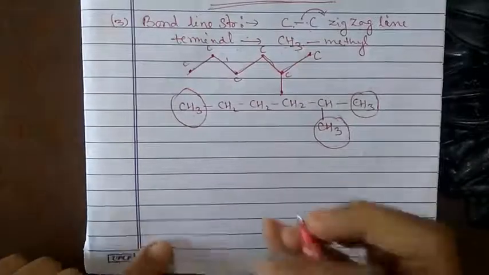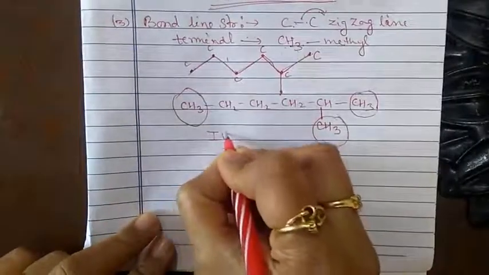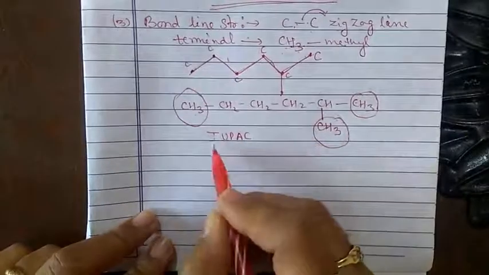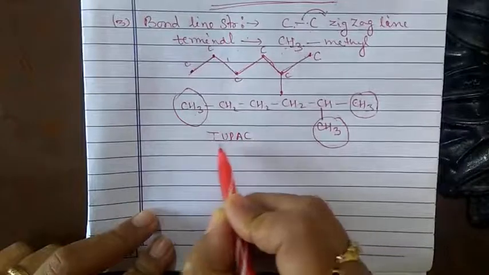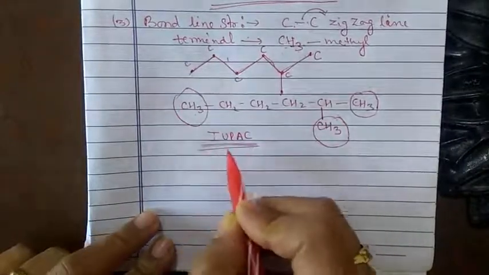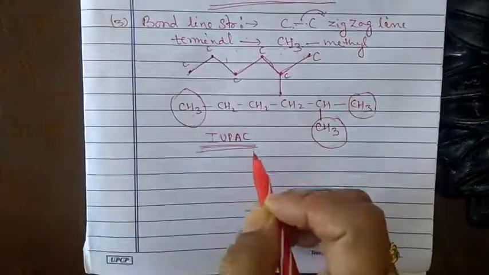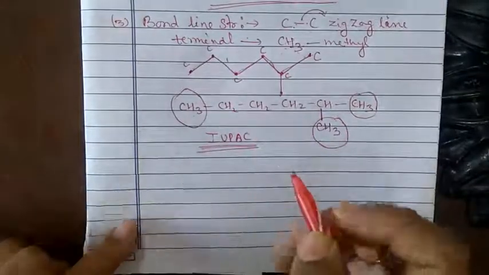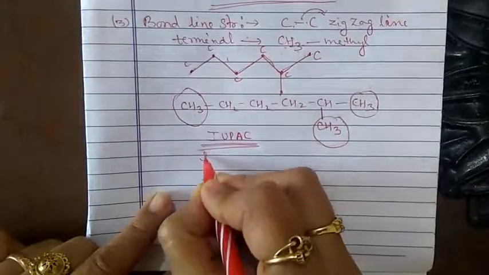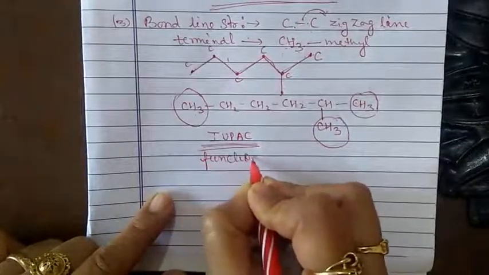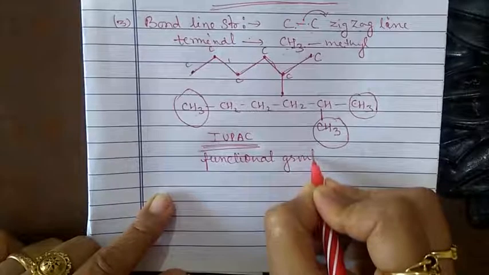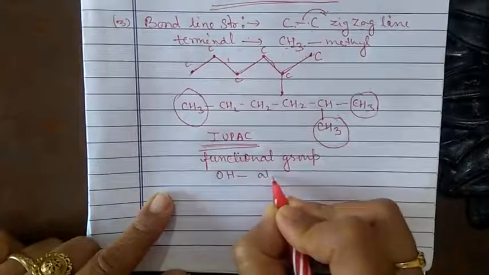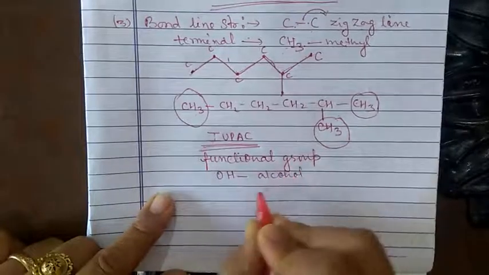Now before starting the IUPAC, that is International Union of Pure and Applied Chemistry, this is the full form of the IUPAC. Before starting IUPAC, let's clear one thing. We know about the functional groups. We know that if OH, it is called alcohol. The functional group is alcohol.